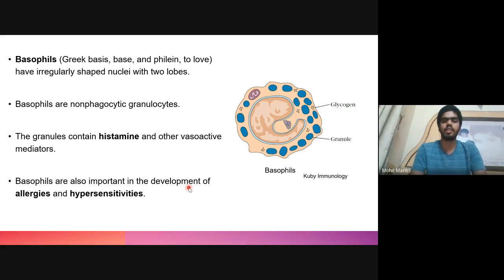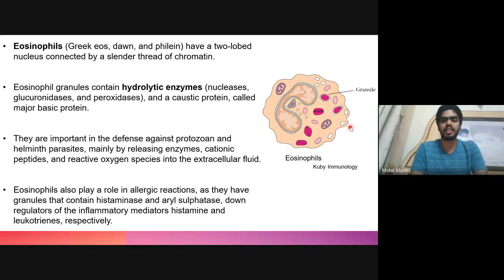Then comes eosinophils, which can be stained by acidic dyes such as eosin, and these also contain a 2 lobe nucleus which is connected by a slender thread of chromatin, this one. And these contain hydrolytic enzymes such as nucleases, glucuronidases, peroxidases, and basic proteins such as major basic protein. And these are important in defense against protozoa and helminths.